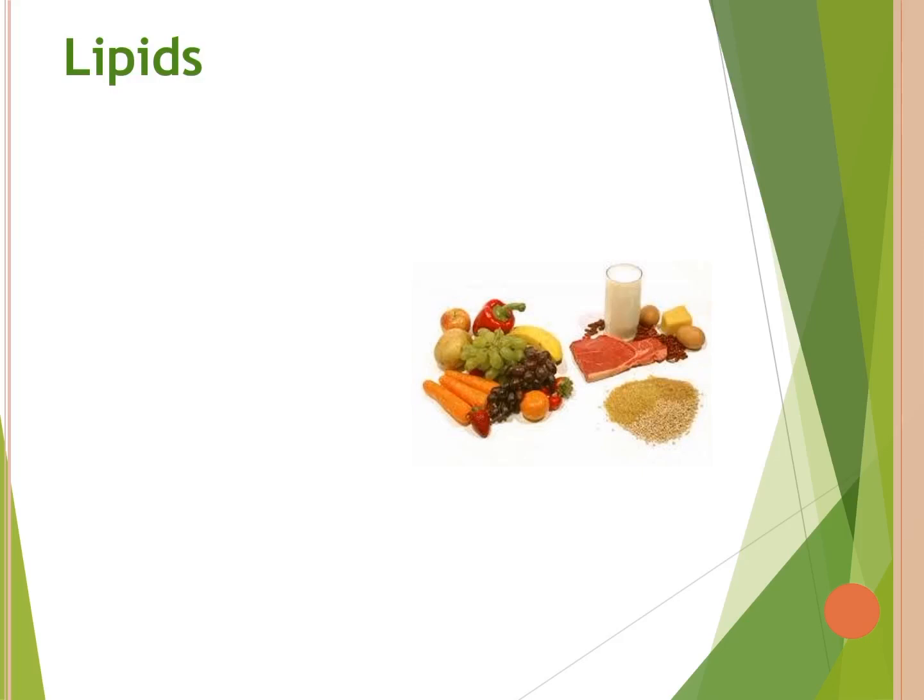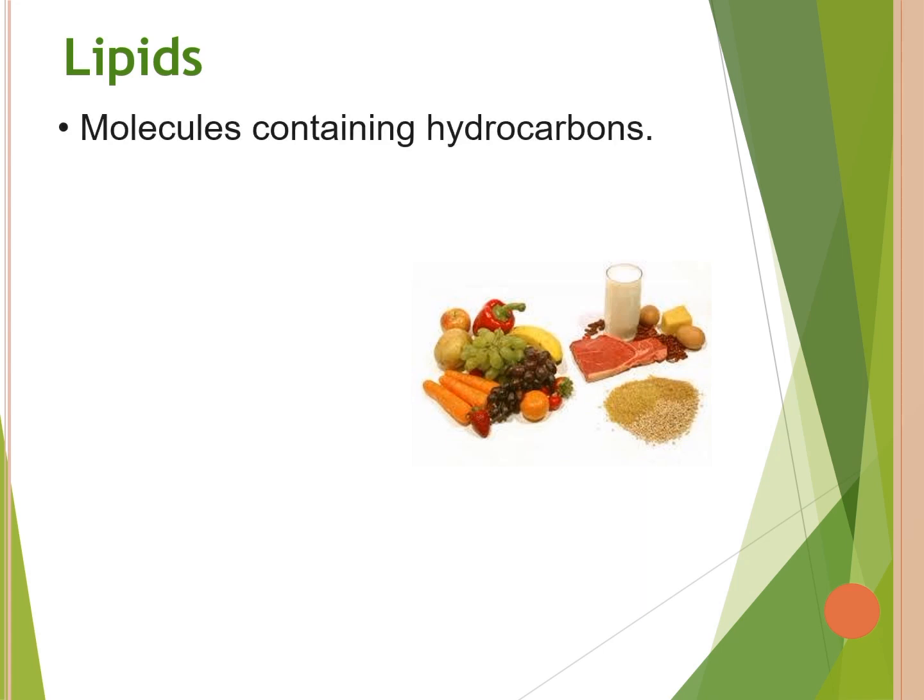What are lipids? A second important group of organic compounds is lipids. Lipids make up 18 to 25% of body mass in lean adults. Lipids are organic compounds that are made up of hydrocarbons. Hydrocarbons are chemical compounds consisting of carbon and hydrogen.